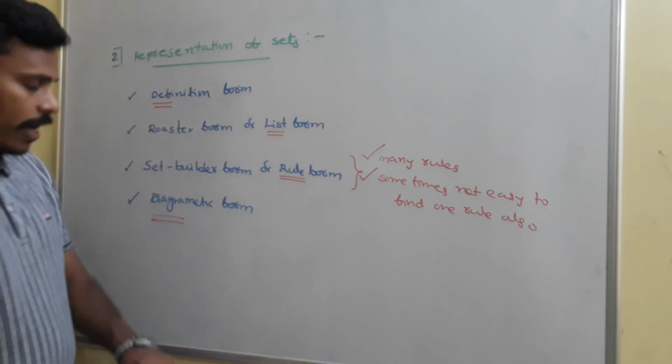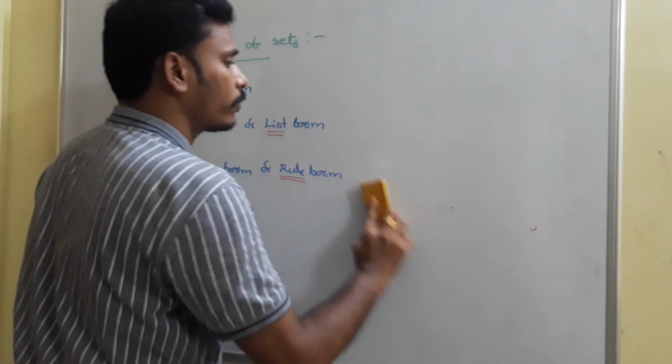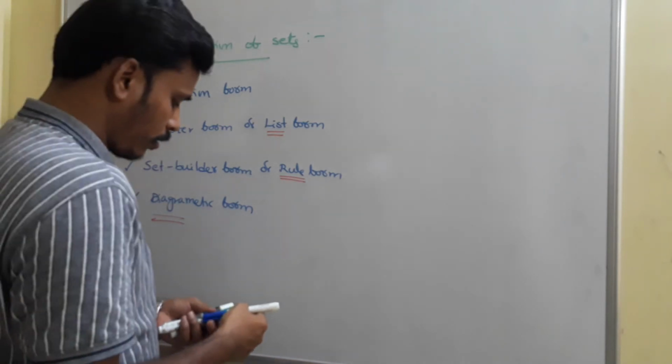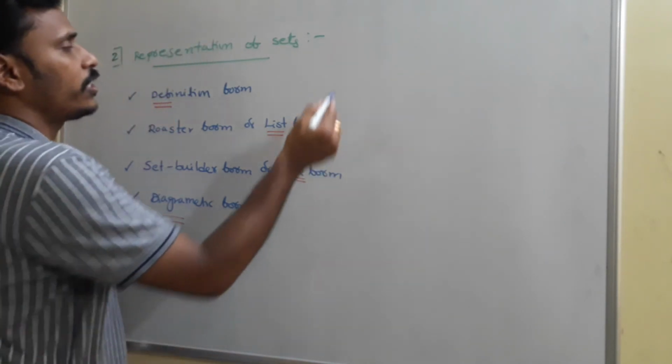I am erasing this and I will give you a set.